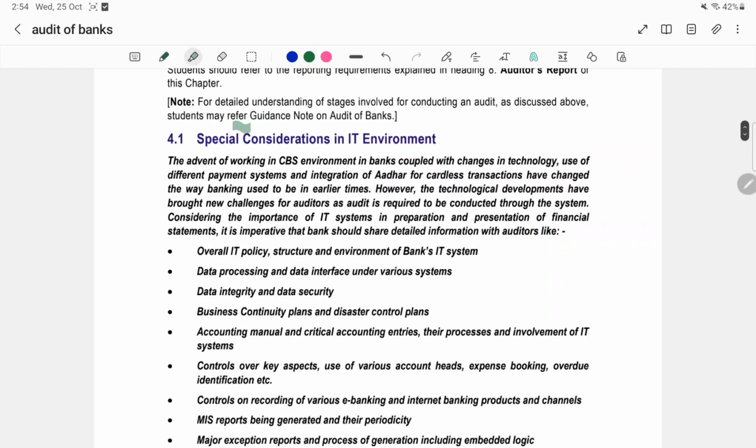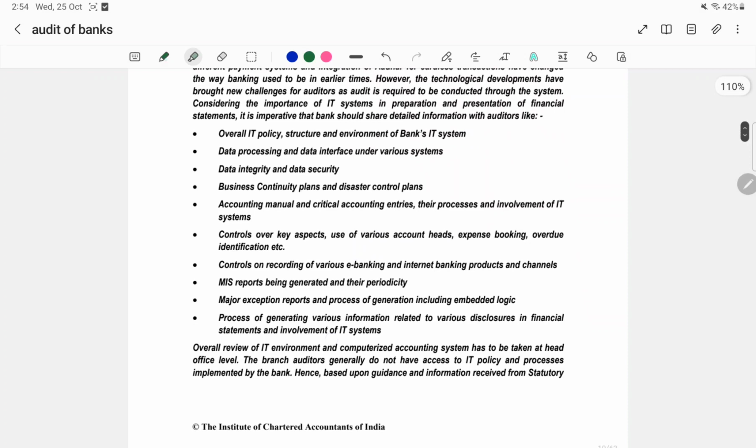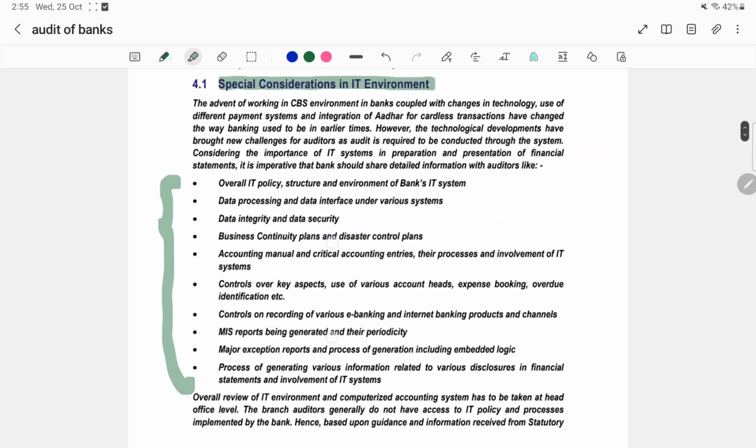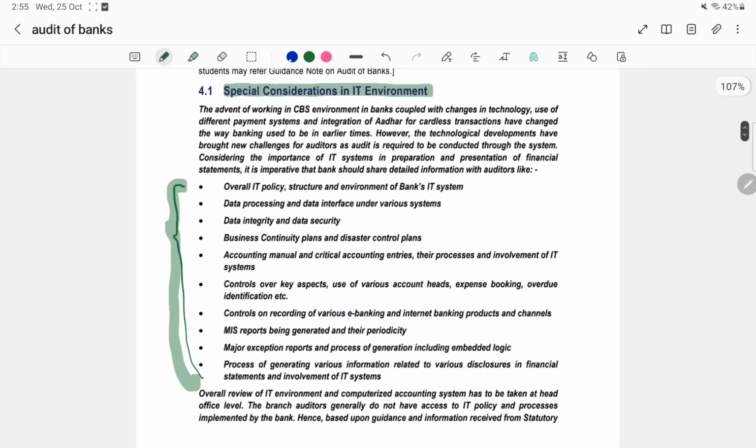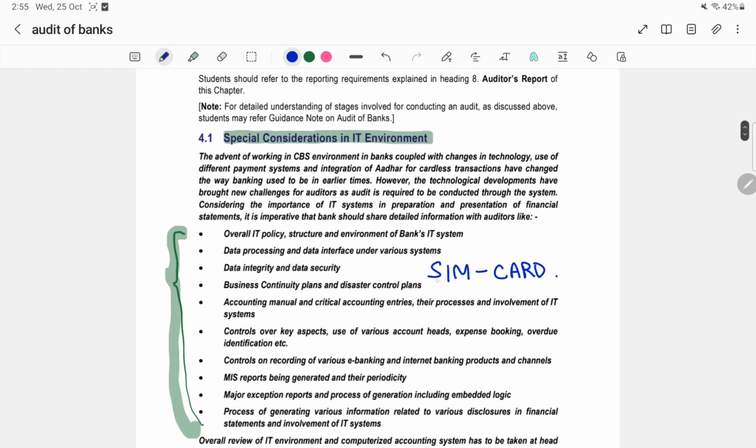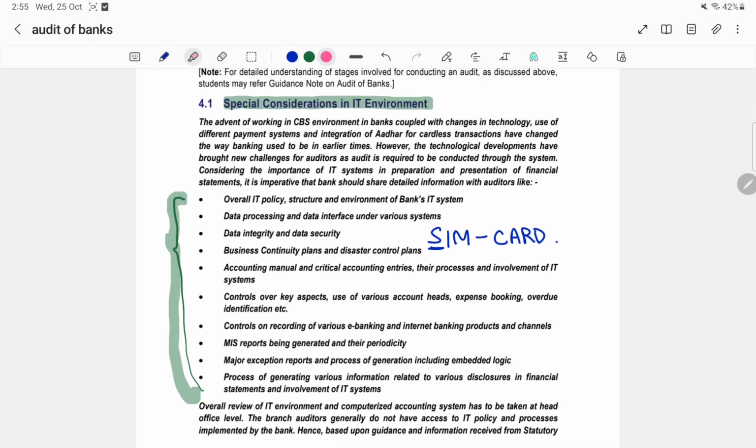special considerations in IT environment, again this is important. This also you have to learn the points. There are so many points. So how you can learn this? Again using the memory technique, that is SIM card. So now from S, what is there? From S you can remember data security. From I you can remember data interface and integrity. So, and from M there is MIS reports.